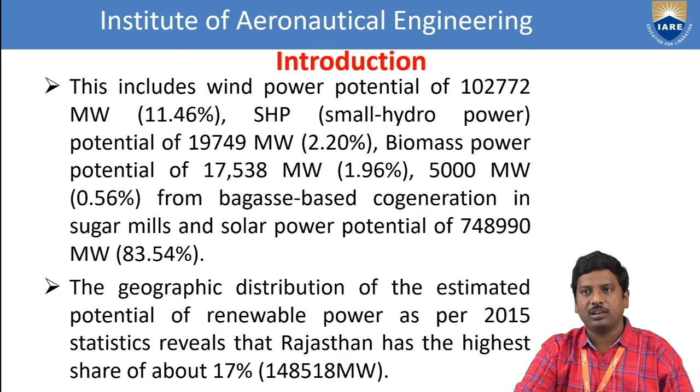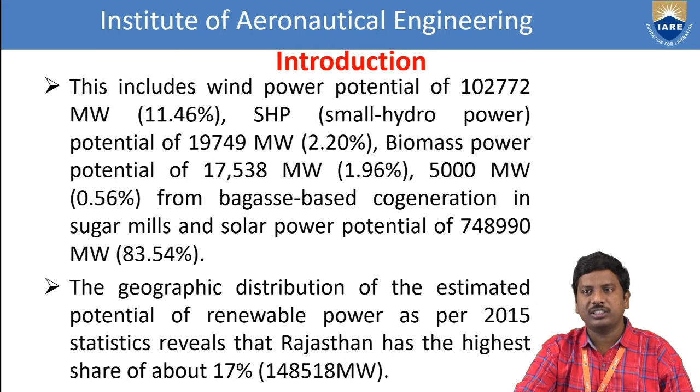The smallest energy input among the renewable energy sources is bagasse based cogeneration in sugar mills, approximately 0.56 percent. In between we observe wind power at 11.46 percent, small hydropower nearby 2.20 percent, and biomass power potential nearby 1.96 percent, and 5,000 megawatts is 0.56 percent, which is the least energy resource.